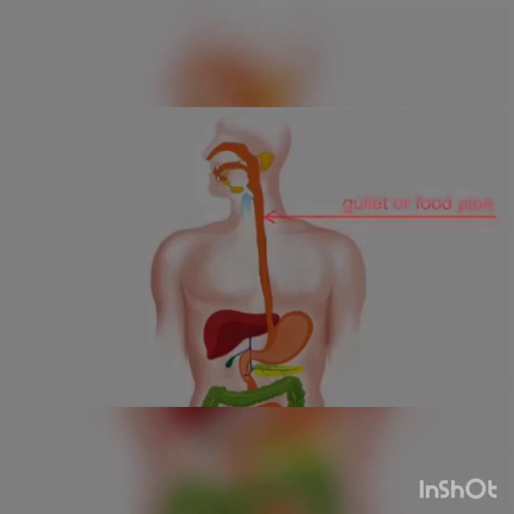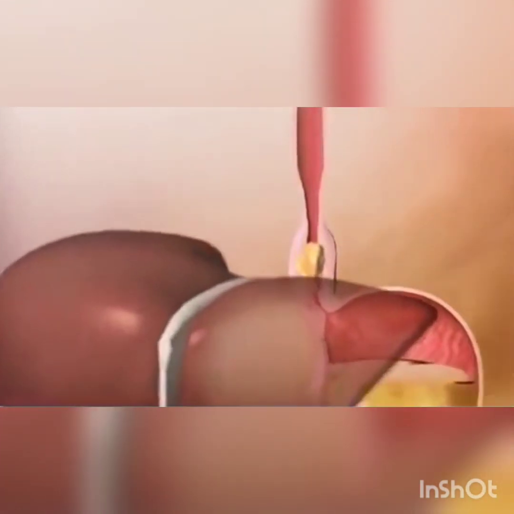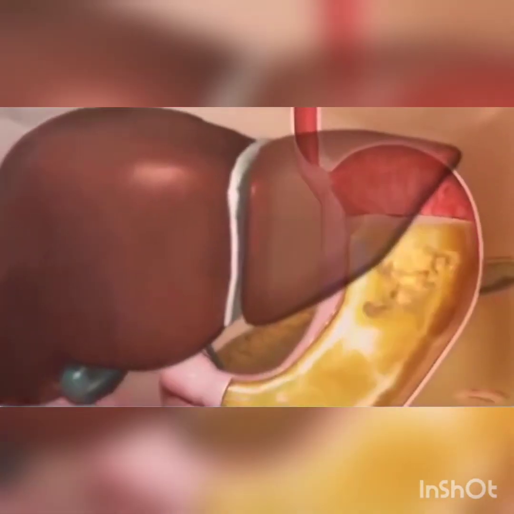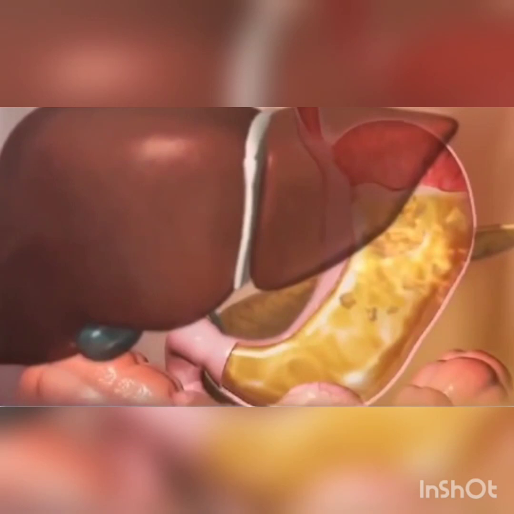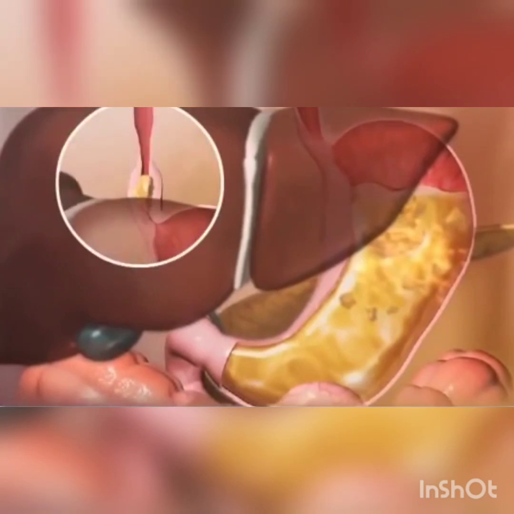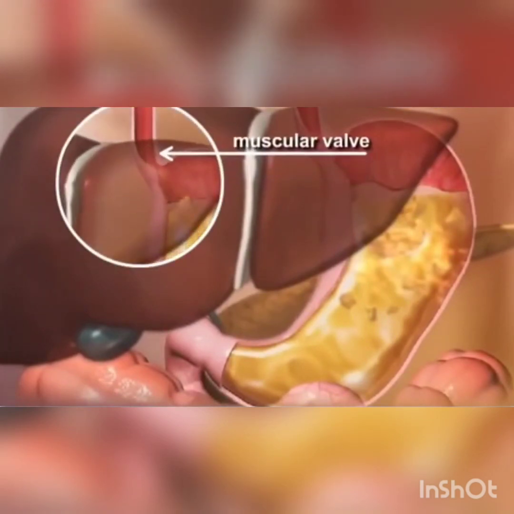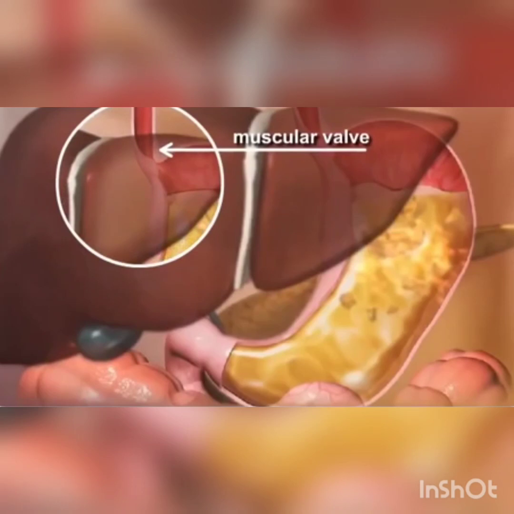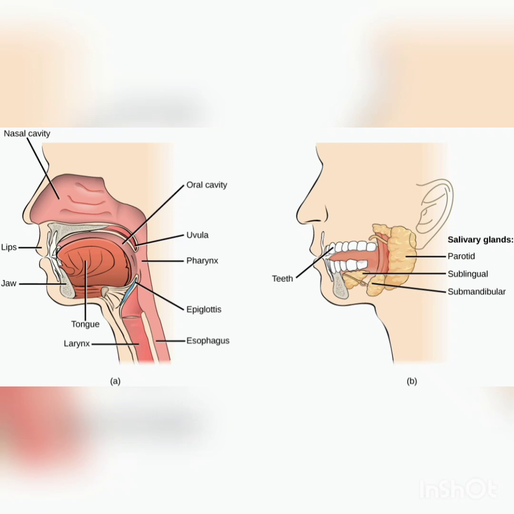It has strong muscles. The strong muscles in the walls of the tube squeeze and push the food down into the stomach. It has a muscular wall which stops the food from the stomach from re-entering the mouth. These are the processes that take place in the mouth and buccal cavity.